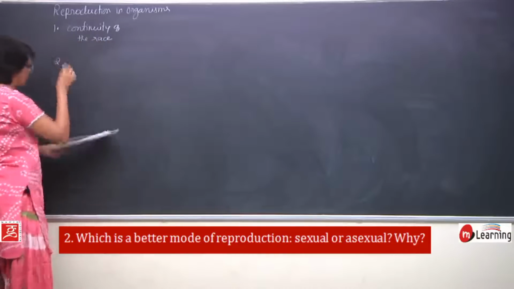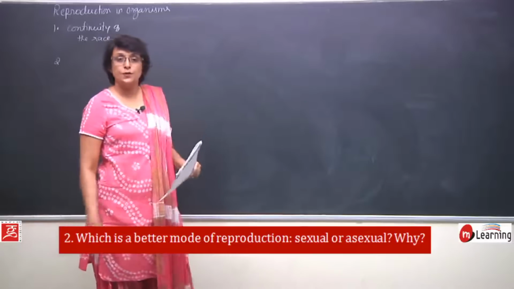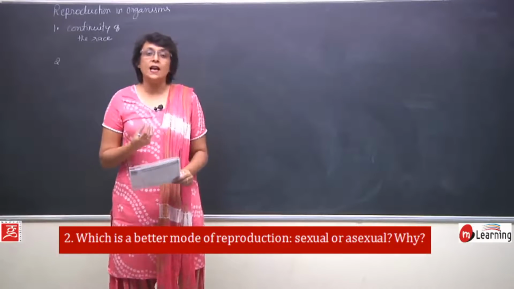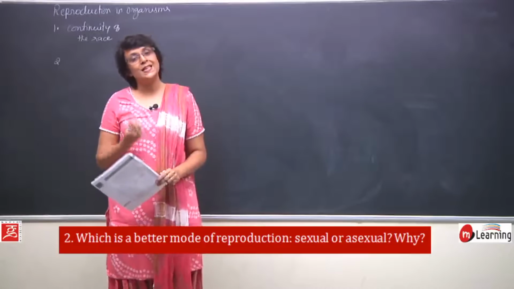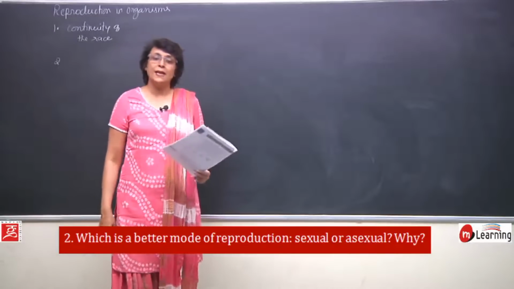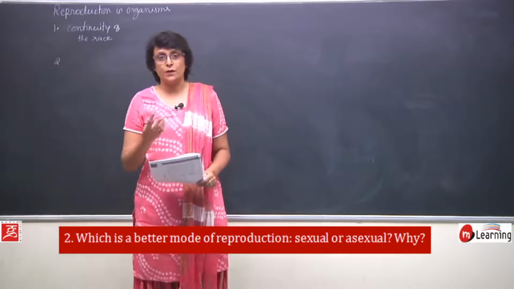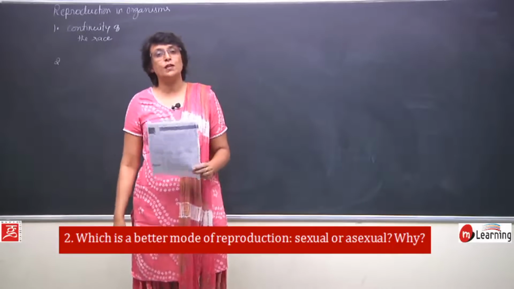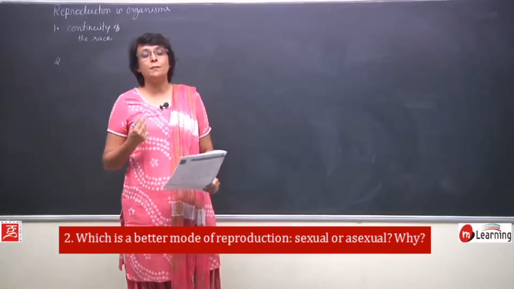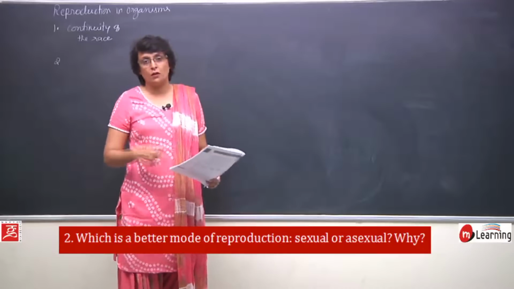Question number 2. Which is better mode of reproduction, sexual or asexual? Why? So now this question is asking us which out of the two methods is better. Both have its advantages and disadvantages. For example, asexual reproduction, which is uniparental, so dependence on two parents is not required, only one parent is capable of producing an offspring. In case of sexual reproduction, two individuals are required because it is biparental. So unless and until two individuals produce gametes and they fuse, this is not possible.